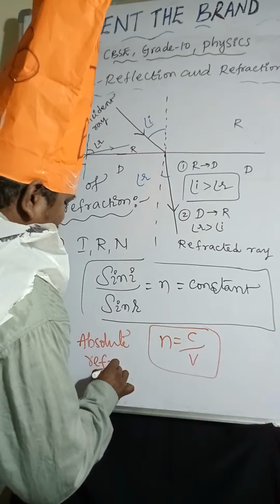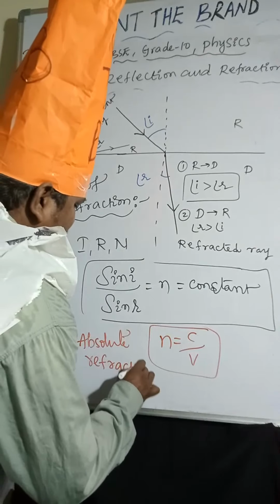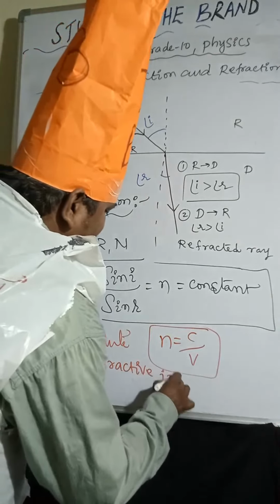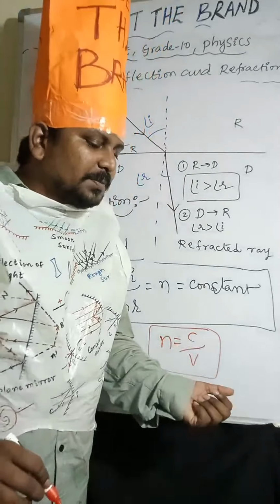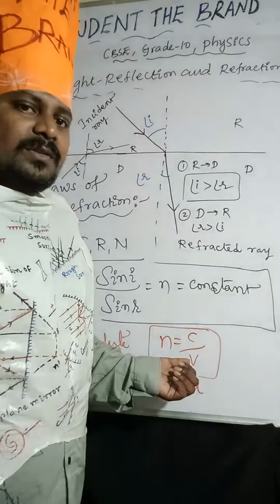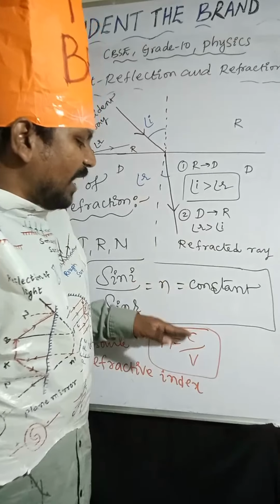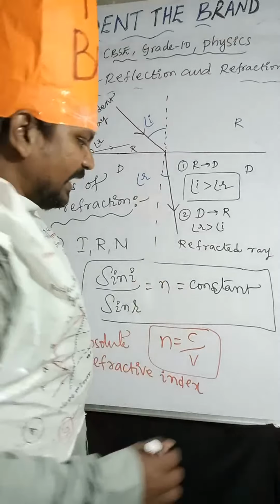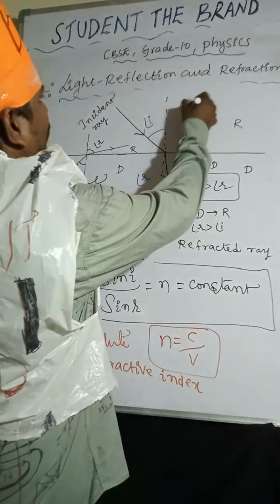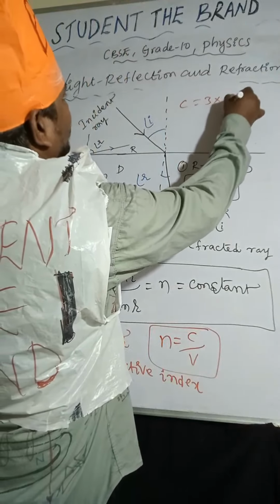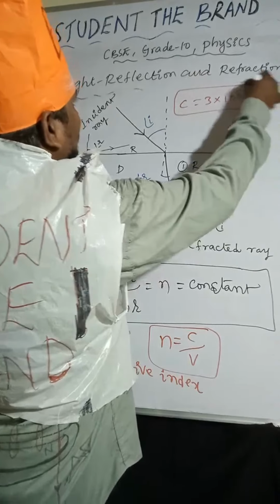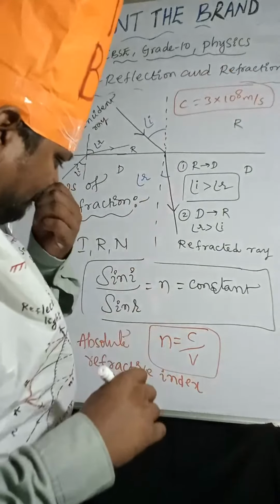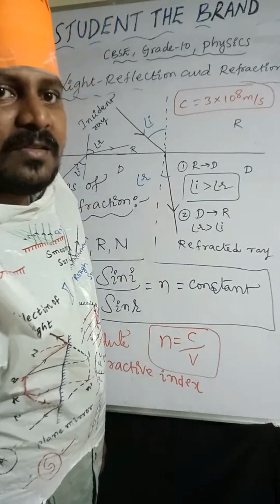Why is it called absolute refractive index? Because we are comparing the speed of light in the medium with respect to the speed of light in vacuum or air. So C equal to 3 into 10 power 8 meter per second.